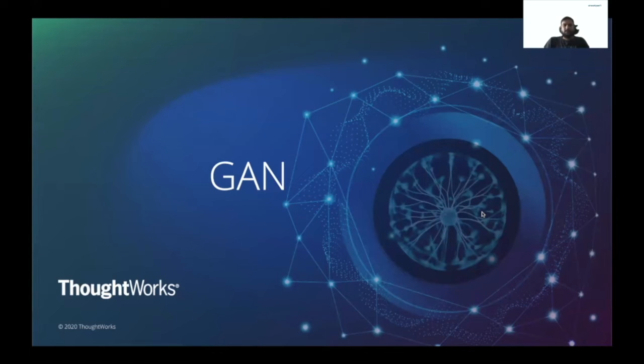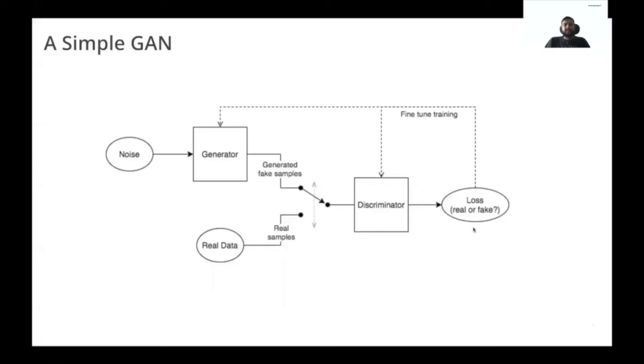So now let us look into generative adversarial networks. GAN is a deep learning based generative model which consists of two submodels. One is the generator and another is the discriminator. The generator generates fake samples of data and tries to fool the discriminator. The discriminator, on the other hand, tries to distinguish between real and fake samples. The generator and discriminator are both neural networks and they both run in competition with each other during the training phase. Hence the name adversarial networks.